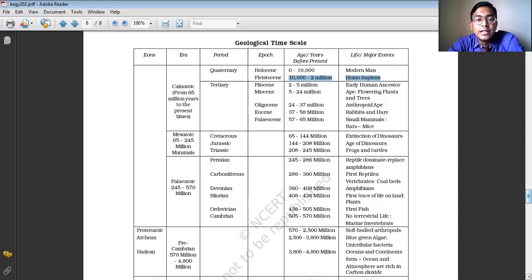And even the formation of different types of life still exists. Different types of new life forms are still being formed on this earth surface, which we are not able to observe, but the process is still going on. So the process of evolution of life on the earth surface is a continuous process, and it is still going on. So this is about the origin of life on the earth, and this paragraph basically explains how life came into existence on the earth surface and how it got evolved.